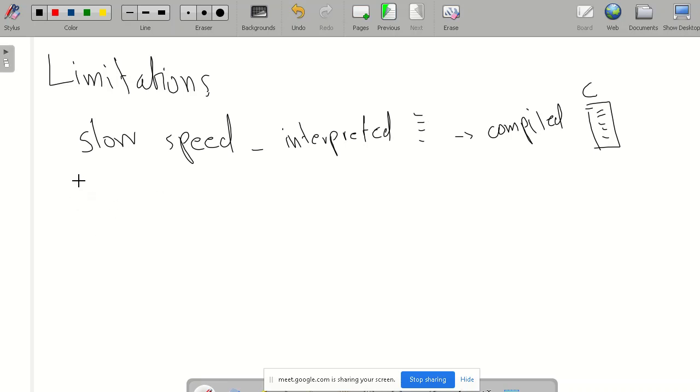Then it is not as memory efficient. So memory management is not good in the Python programming language.